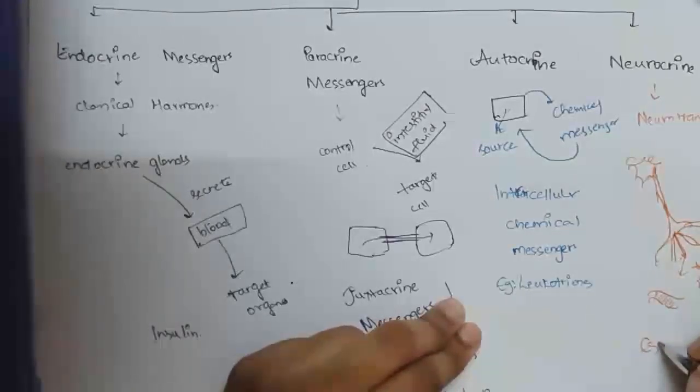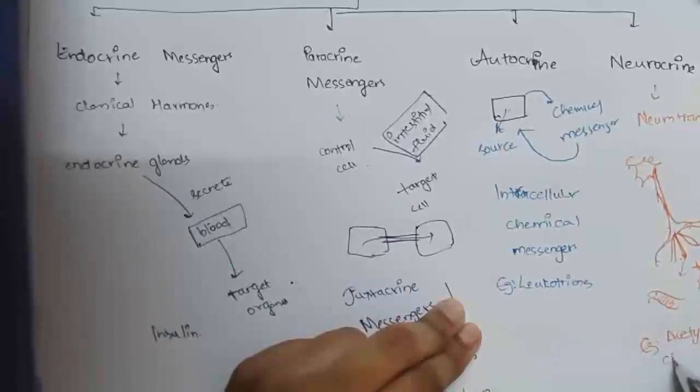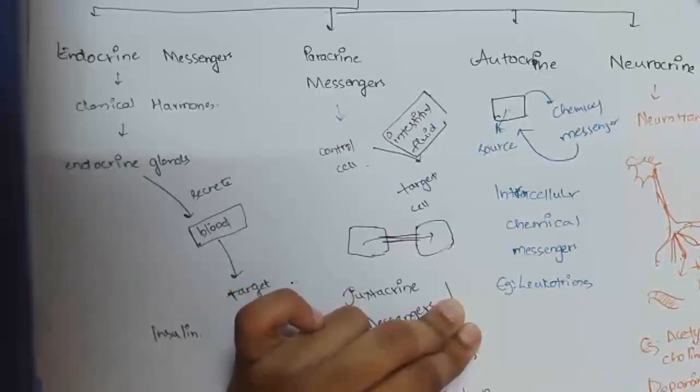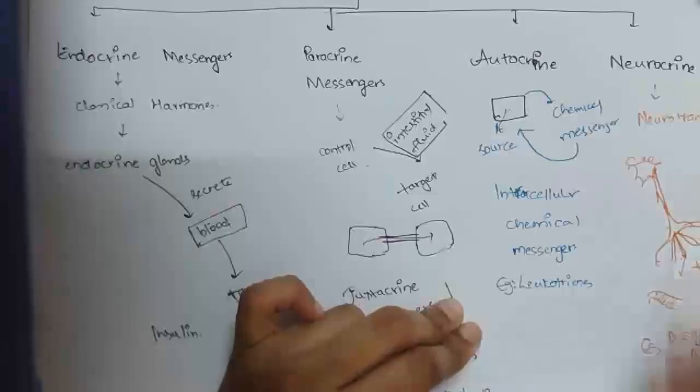What are the examples of neurotransmitters? One is acetylcholine, or dopamine, norepinephrine, epinephrine, etc. So neurohormone, what is the difference? I think you got neurotransmitter.